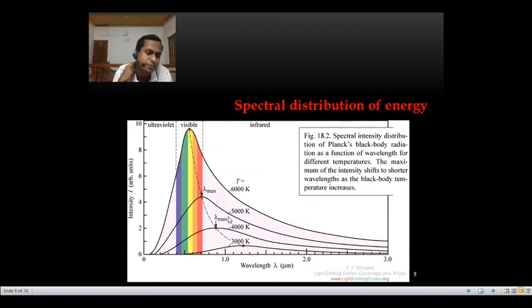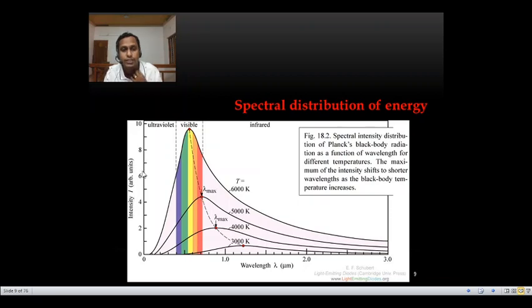So what is the difference between energy and intensity? Intensity means the number of photons, and energy is related to the frequency. For example, suppose green light is 10 photons, yellow is 20 photons, an arbitrary value, and red is 40 photons. So the number of photons is higher for the particular wavelength. That is the difference between intensity and frequency. Frequency is directly related to energy, and intensity is related to the number of photons.